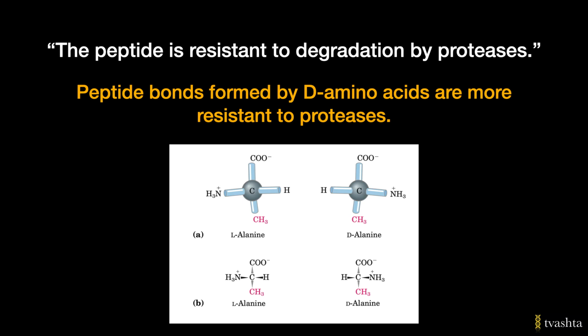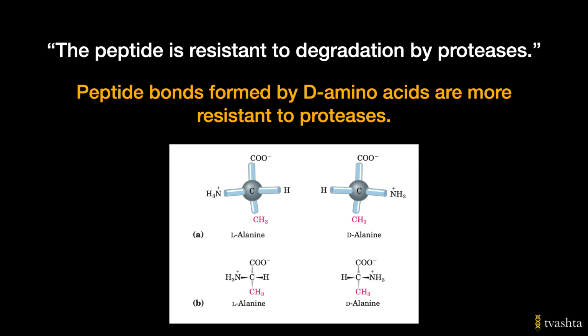Please note that here L and D does not refer to levo and dextrorotatory. I repeat, here L and D does not refer to levo and dextrorotatory. These enantiomers may look similar, but to a biological system, L and D amino acids are as different as the left and the right hand.